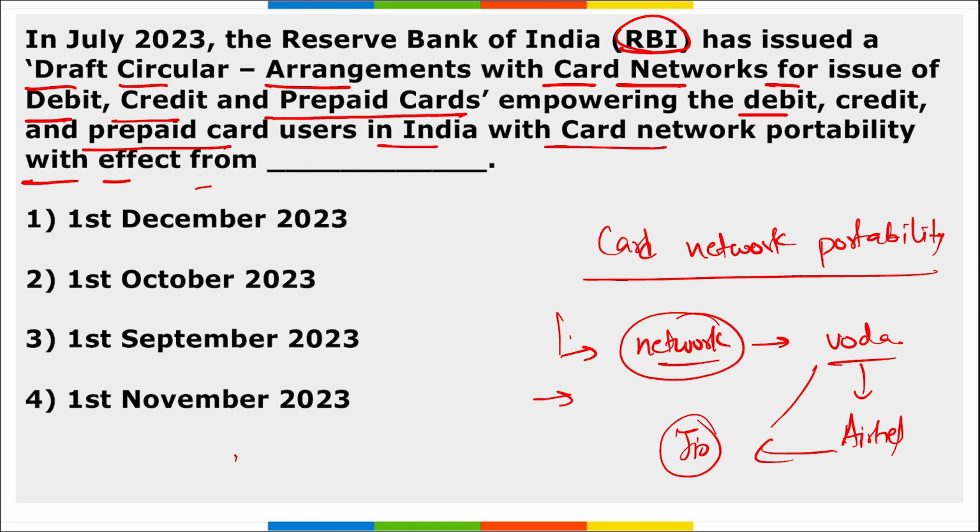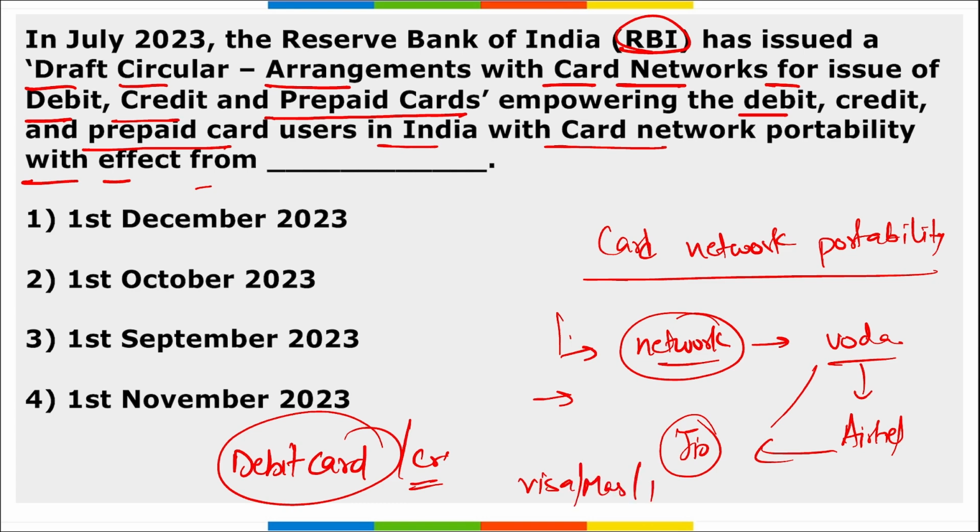Now we are talking about your debit cards and credit cards. In that also you can shift between Visa, Mastercard and Rupay, and this facility has been provided by RBI. With the same number you can shift to a different card network. The date from which this will be effective is 1st of October 2023. This means users can port their card network just like one can port mobile service providers while having the same phone number.